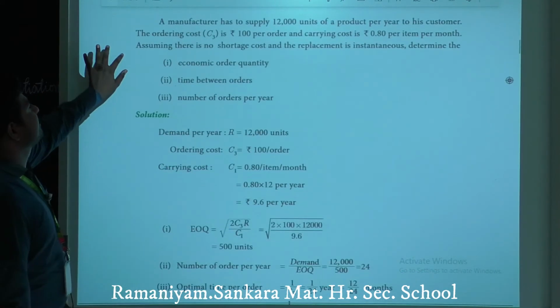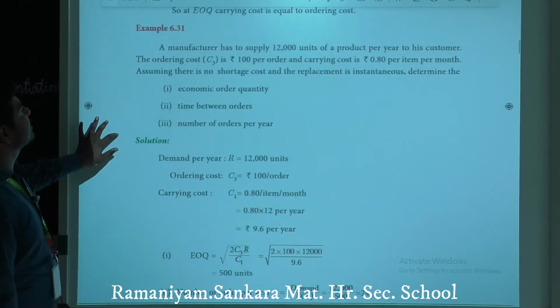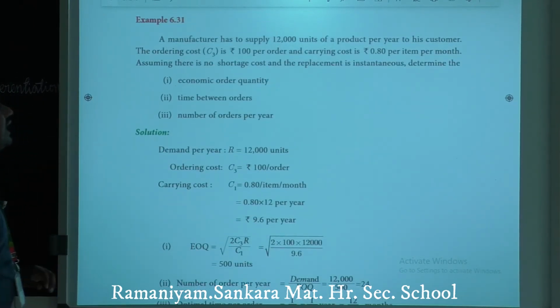Clear? Next, example 31. A manufacturer has to supply 12,000 units of a product per year to his customer.